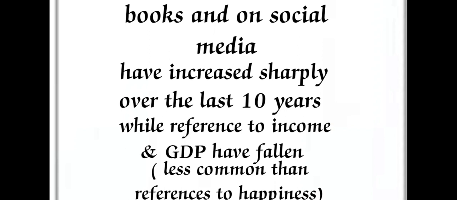While references to income and GDP have fallen, they are less common than references to happiness. It means there is little reference to income or GDP in society, in printed text or social media. So mostly importance is given to happiness on social media, but they never give importance to income or GDP in the country.